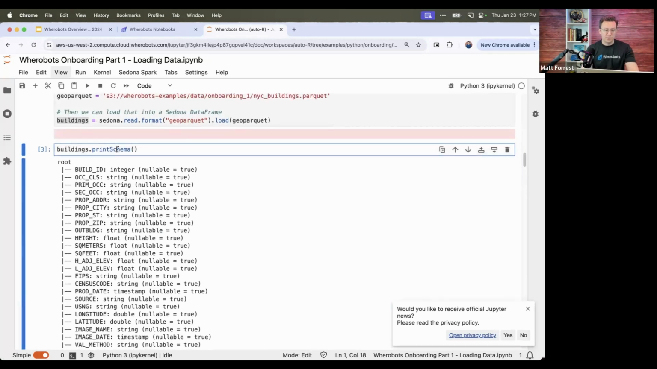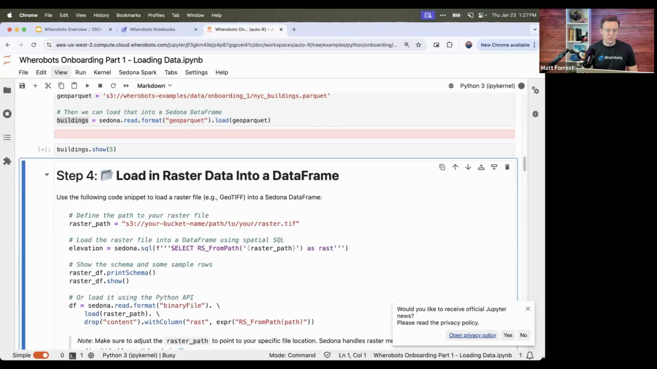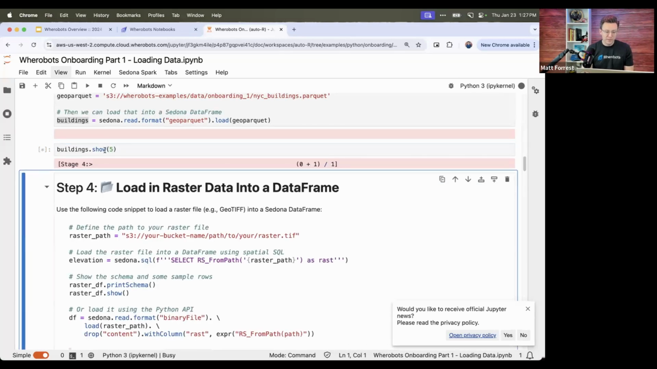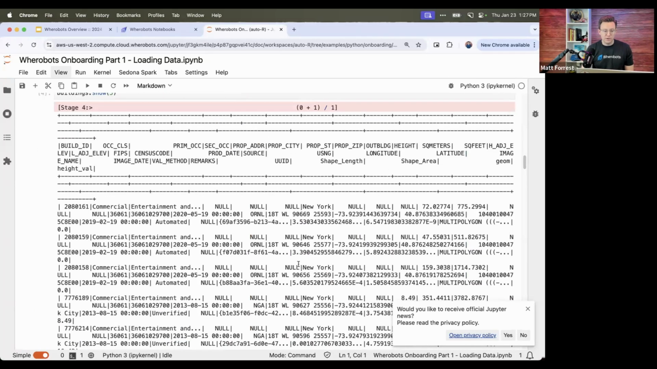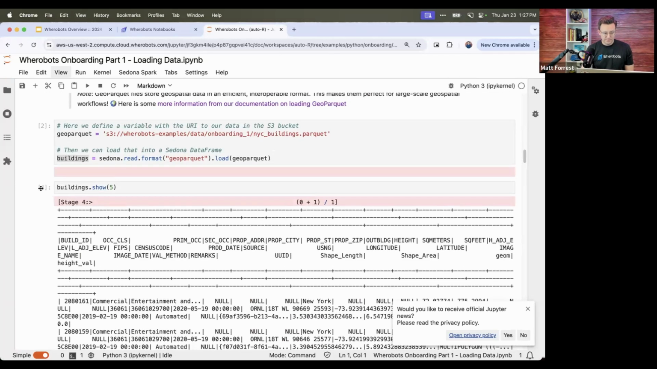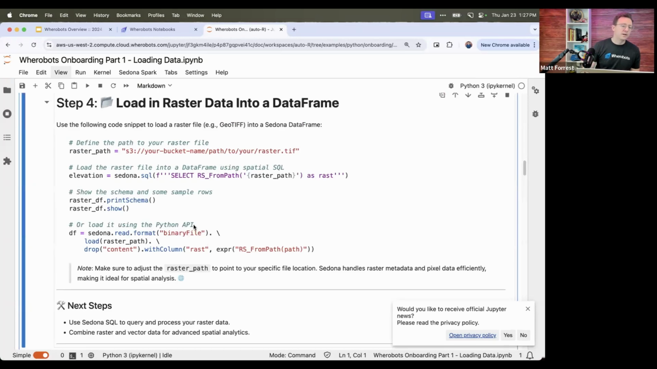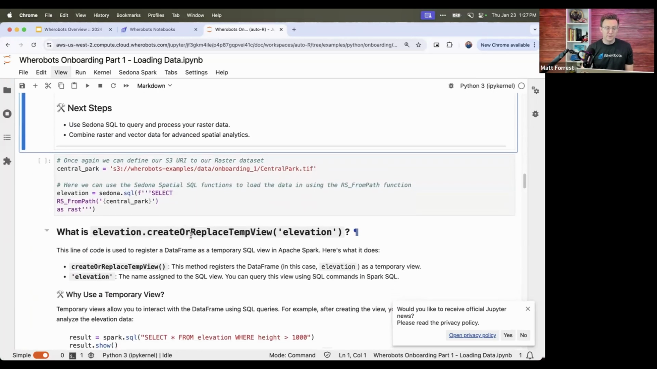If I wanted to see the first 20 rows, I can go show. If I wanted the first 5 rows, I can just pass 5 in as an argument there. And then that will return the first 5 rows of that data, which you can see here printed out nicely. Okay, has everyone gotten through that first step, reading in GeoParquet?